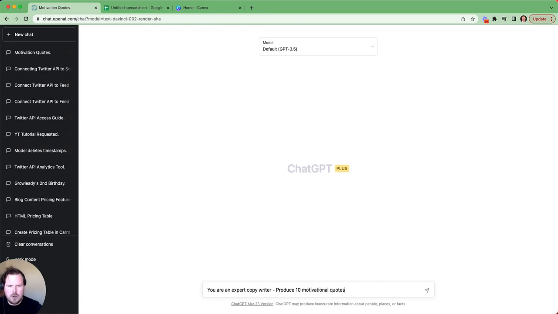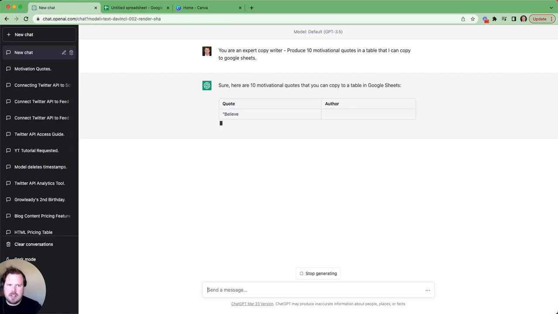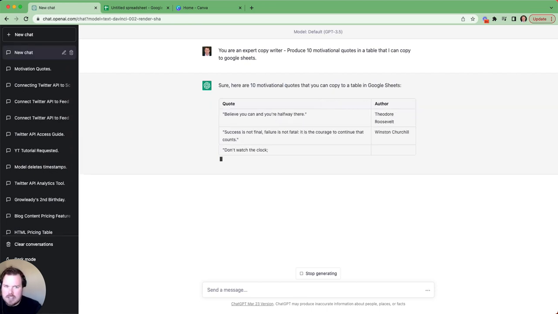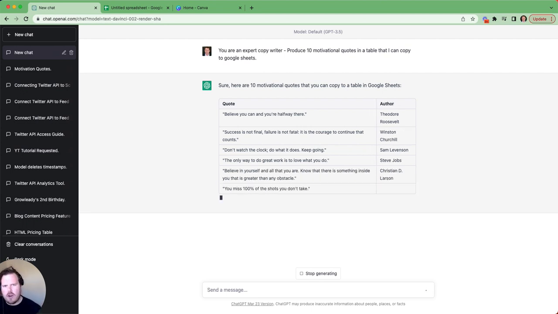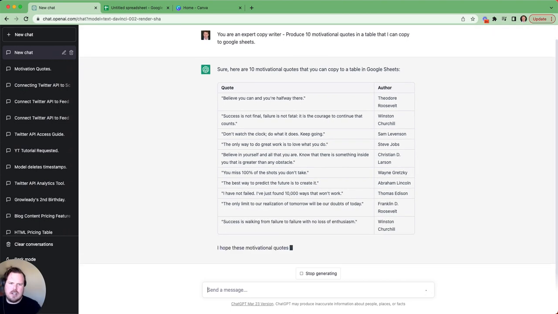Motivational quotes in a table that I can copy to Google Sheets. You don't really need to do this last bit, you can just produce it, but for me, I'm all about time saving, and this will produce it in a table, which means that I can easily copy and paste it. Otherwise, it will produce it as like 1, 2, 3, 4, 5, 6, 7, 8, 9, 10. And it's just a little bit messy.